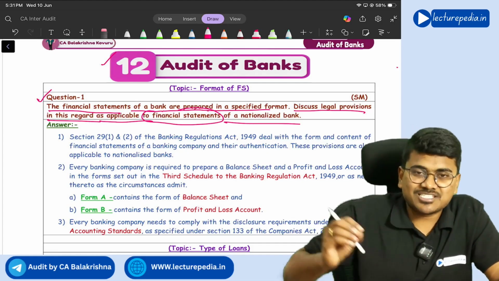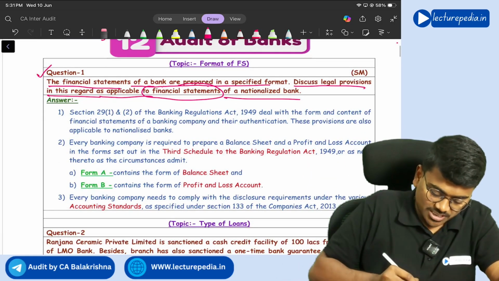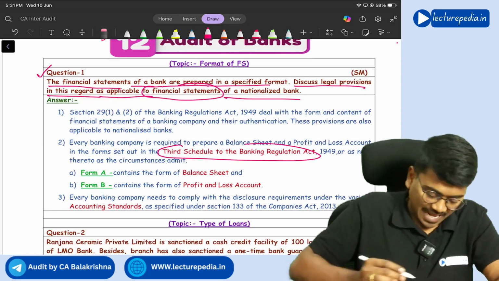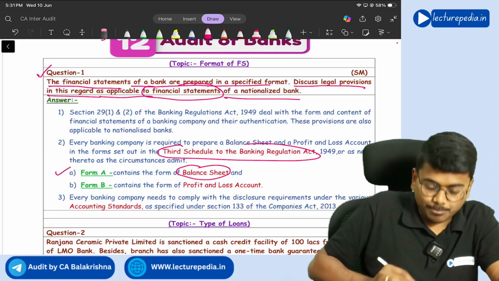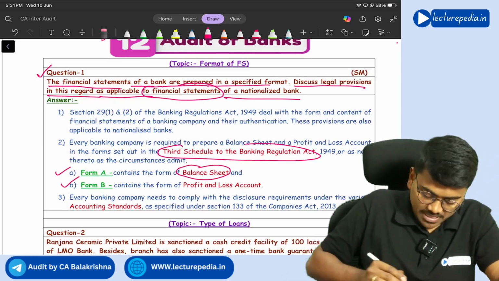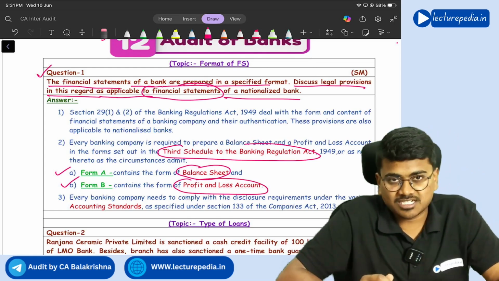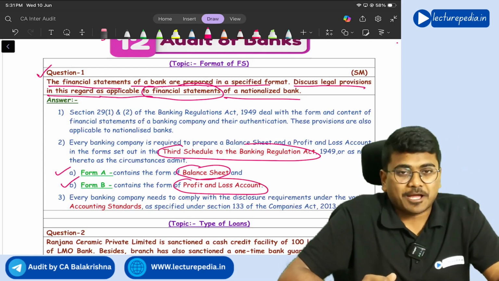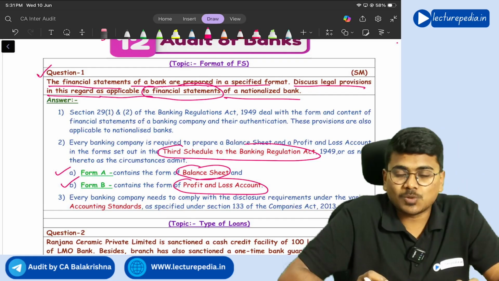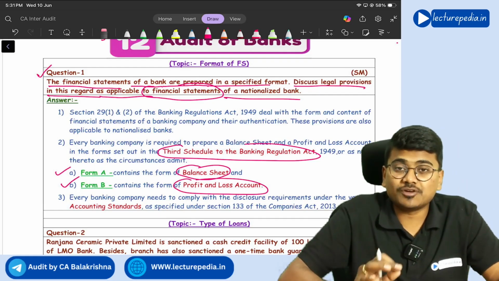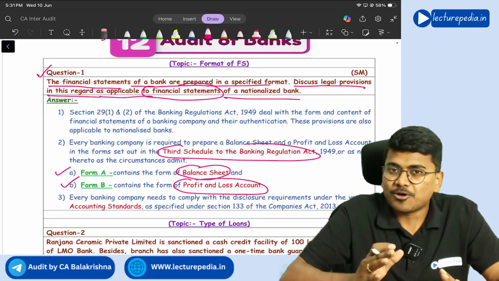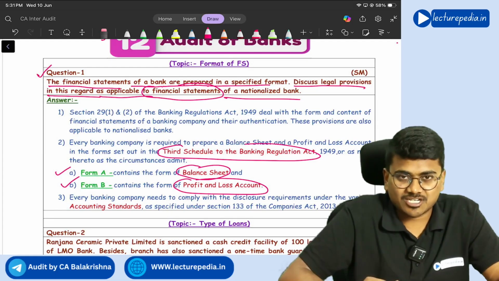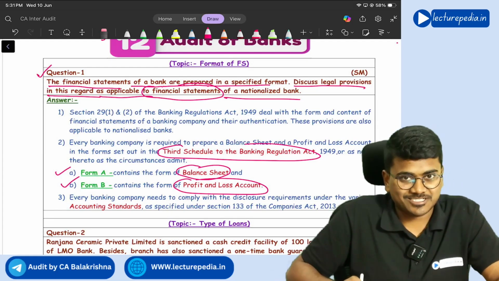So the same things you need to write down. Third Schedule to the Banking Regulation Act. Form A contains the balance sheet format, Form B contains the profit and loss statement format. And banks should also comply with the requirements of Indian Accounting Standards while preparing their financial statements. Even that point you have to write down.